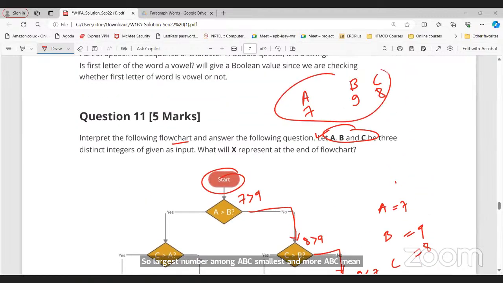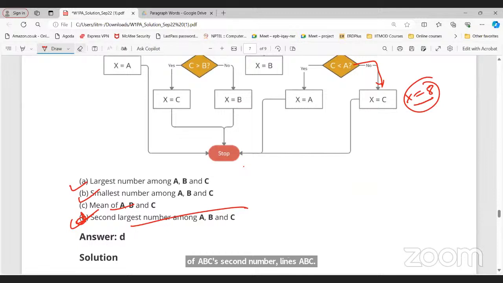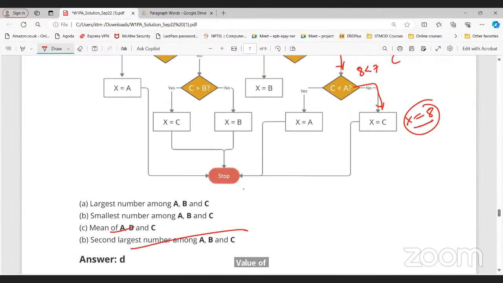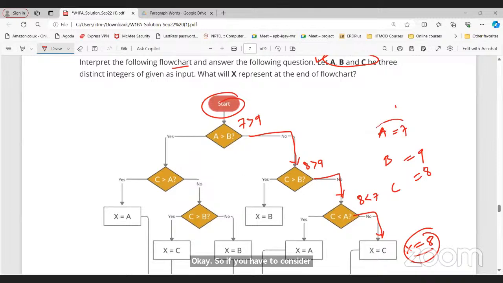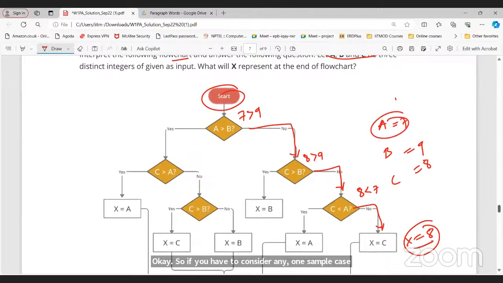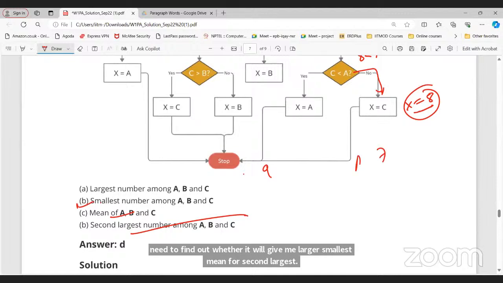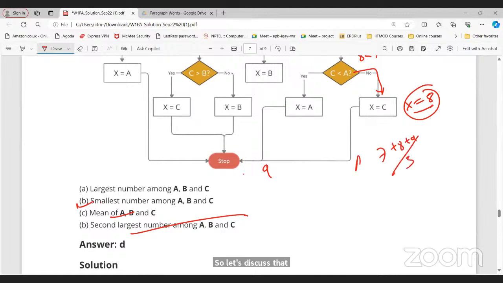Sir, the options are not clear. Can you please repeat them? Yes. When I say largest number among ABC, the largest number among ABC is 9. If I get 9 as output, then I can say answer A is correct. The smallest number among these three is 7. If I get 7 as an answer, then option B is correct. Mean of ABC means 7 plus 8 plus 9 divided by 3. Then I can say C is correct.